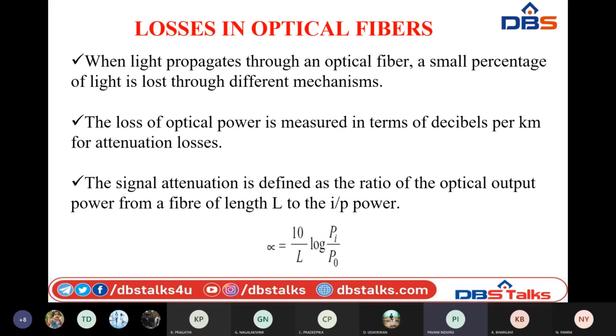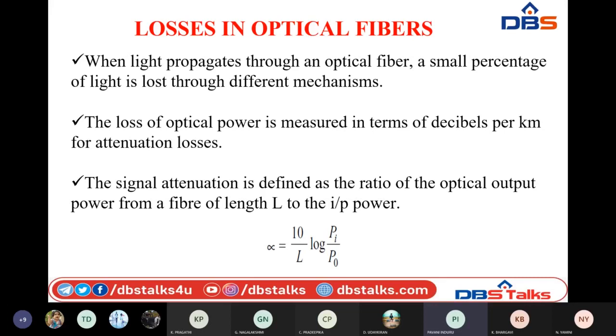So here L is nothing but the length of the optical fiber cable, which directly links to propagation loss. That means if length is increased, the propagation loss also increases. And here Pi is the optical input power which is launched at the optical fiber cable core, whereas P naught is the optical output power which is received at the receiver.